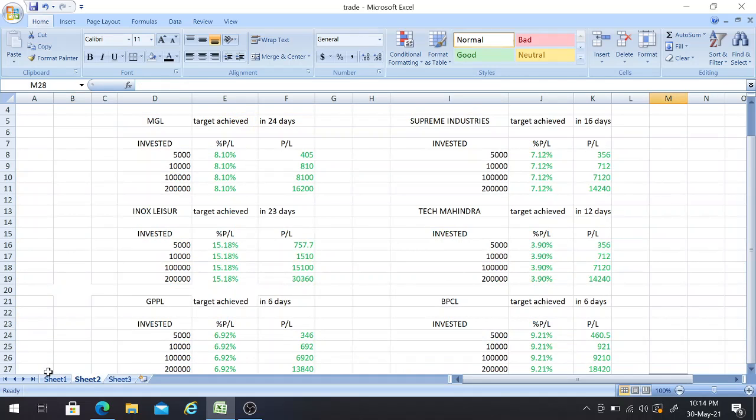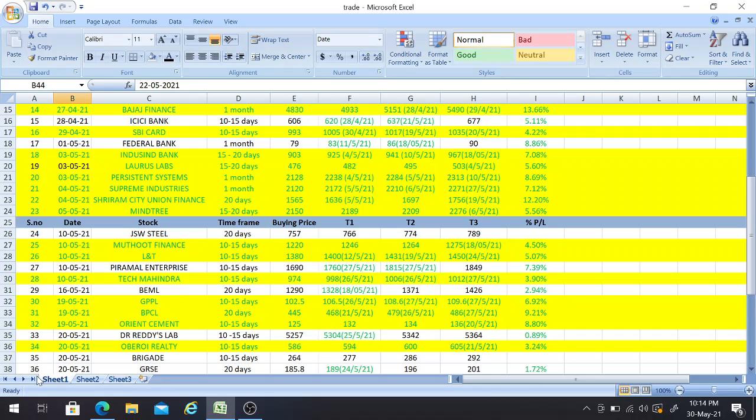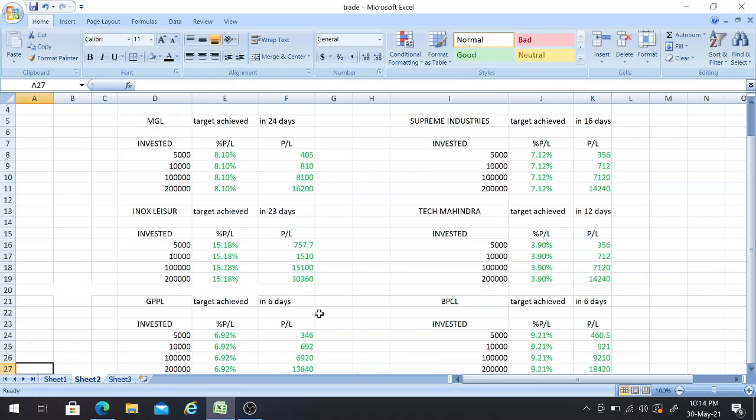I have given the time frame as 10 to 15 days, and this one also we achieved within the time frame itself. So the person who invested 5,000 rupees will be getting a return of 356 rupees. The person who invested 10,000 rupees will be getting a return of 712 rupees. The person who invested 1 lakh rupees will be getting a return of 7,120 rupees. And the person who invested 2 lakh rupees will be getting a return of 14,240 rupees, friends, within 12 days.